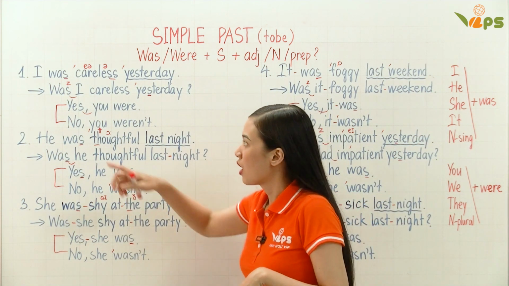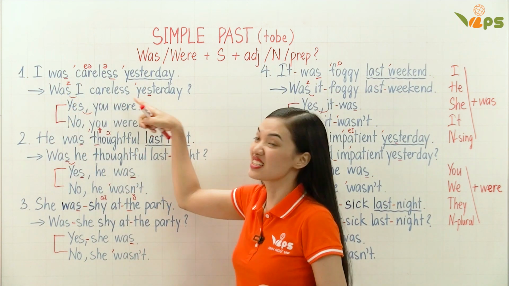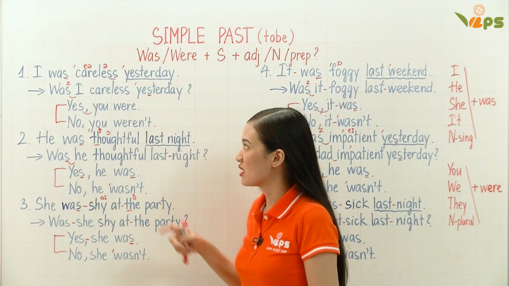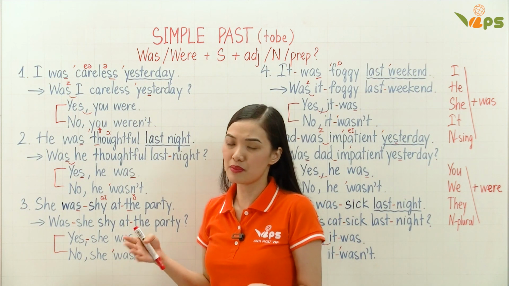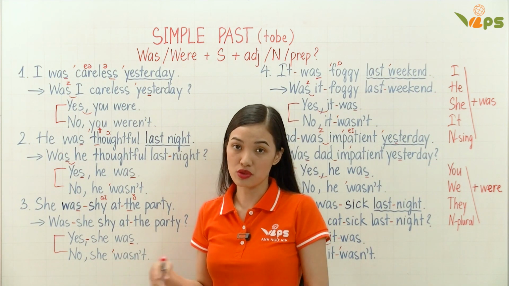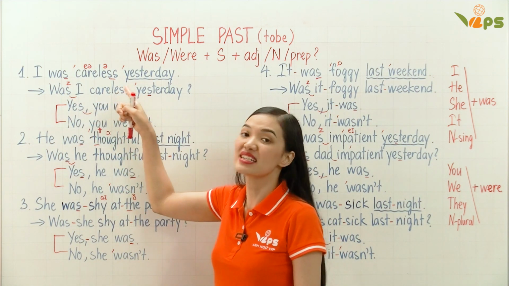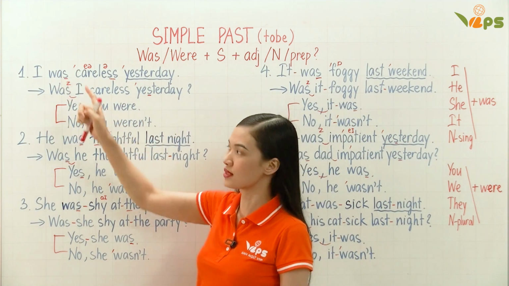Now, number one, I was careless yesterday. I was careless. If you are careless, that means you are not careful. You don't show your attention when you are doing something. Careless. I was careless yesterday. Yesterday happened, so we use with was.